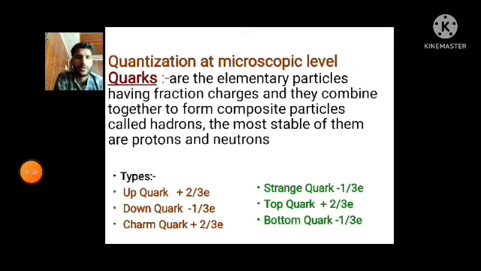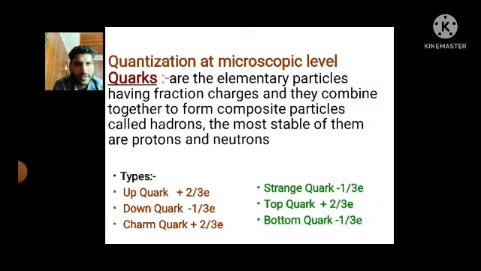Now let's understand this concept at the microscopic level. As we know from the famous theory of Dalton, known as Dalton's atomic theory, the atom is the smallest and indivisible particle of matter. But on further discoveries, we found that the atom is no more the elementary or fundamental particle, but is itself made up of constituent particles, namely electrons, protons, and neutrons. Protons and neutrons, known as nucleons, are present in the nucleus of an atom, and electrons are present in the shells of an atom.